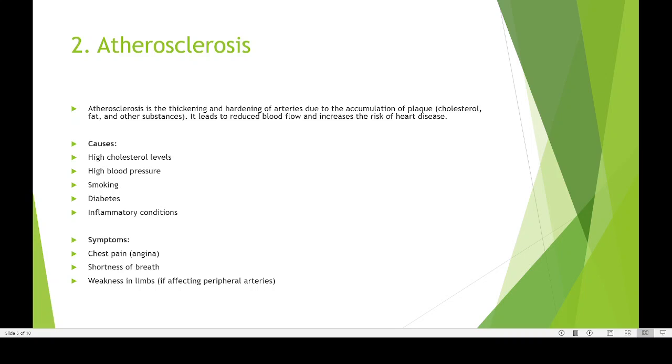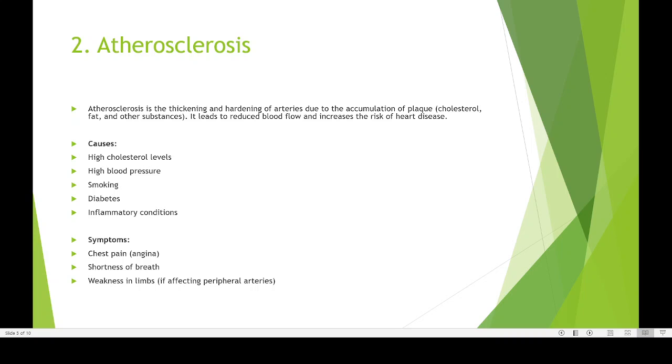So that results in hardening of the blood vessel, which contributes to increased blood pressure. So that is also a problem. It leads to reduced blood flow and increases the risk of heart diseases.